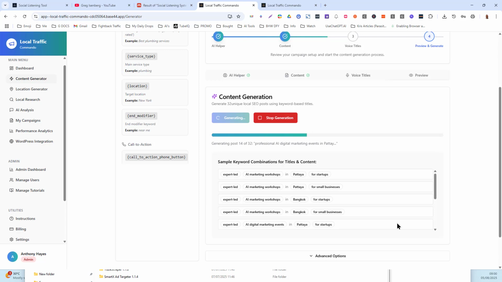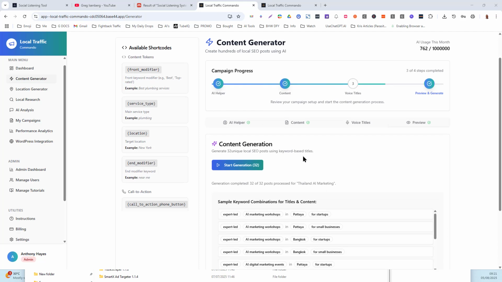Okay, that's why I created this back in 2011 when I first started to build the original version of this, so that we'd always have buyer keywords in the title. That was the whole point. So let's come back when this is done. It's not even halfway yet, so I'll let it do its work and we can continue.